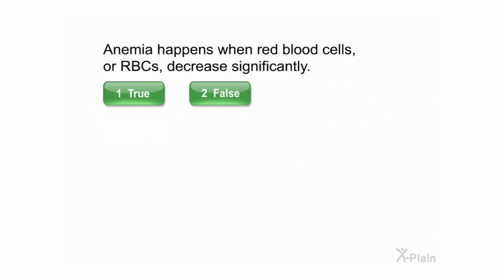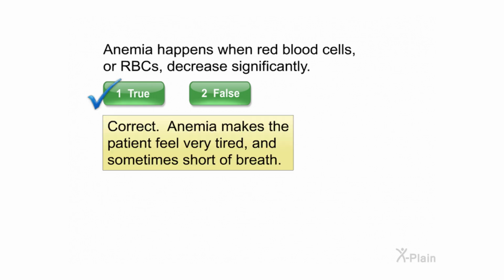Anemia happens when red blood cells, or RBCs, decrease significantly. Select true or false. Correct. Anemia makes the patient feel very tired and sometimes short of breath.